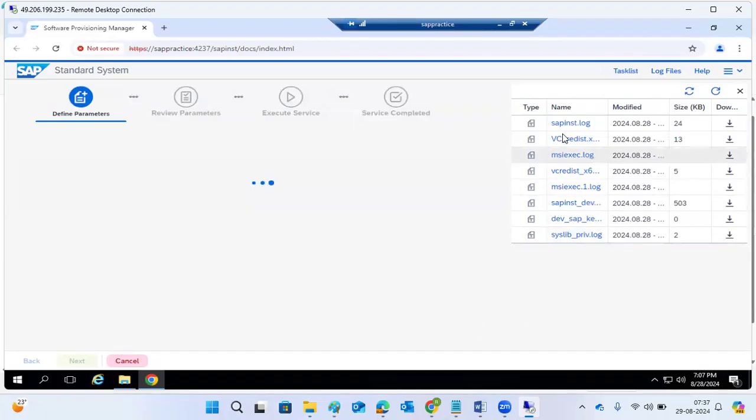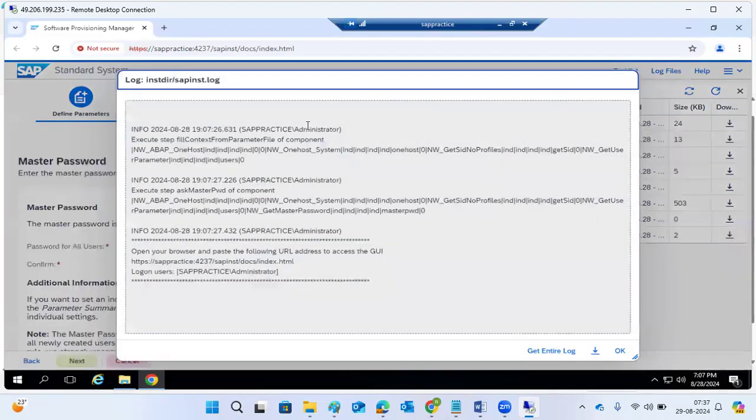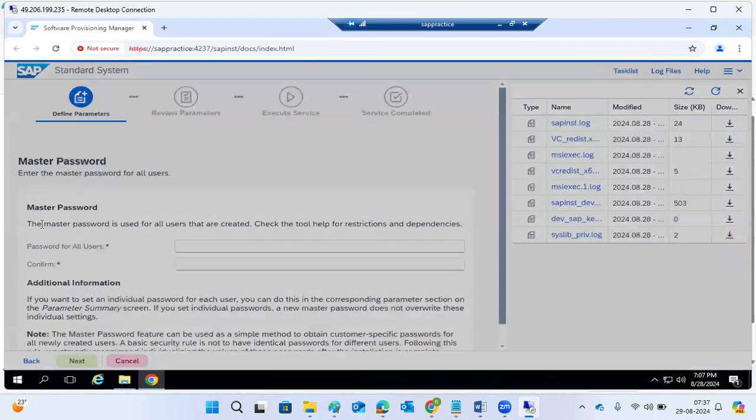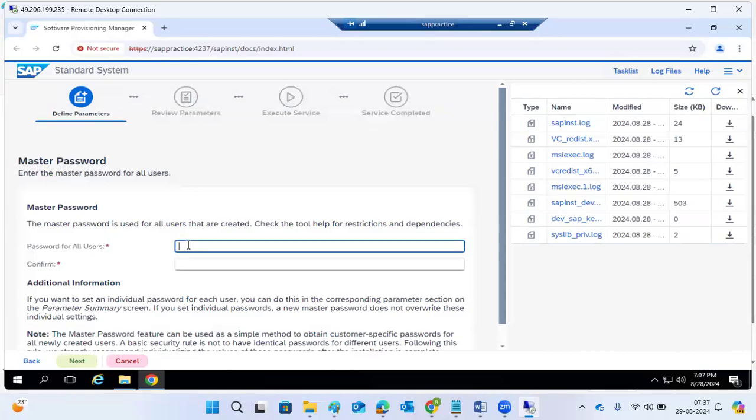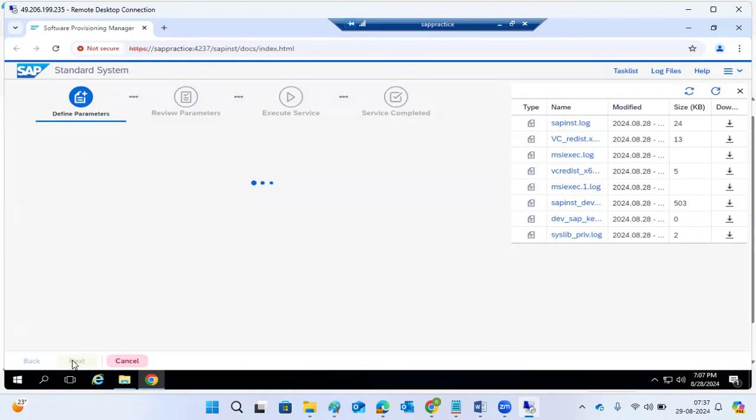These things we can track here, whatever it is asking will be updated. Next is the password for all the users. Some users are created during the SAP installation time, so those user details we have to provide here, including the passwords. What those users are, I will explain. Don't worry, I will tell you what the users are.